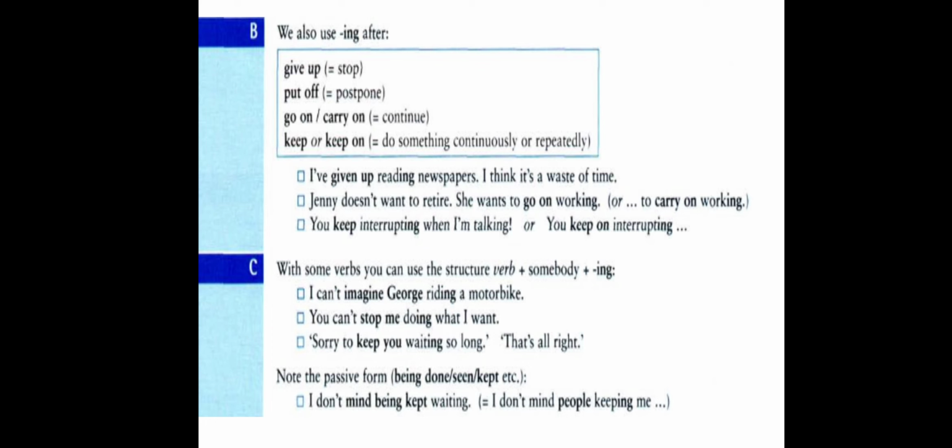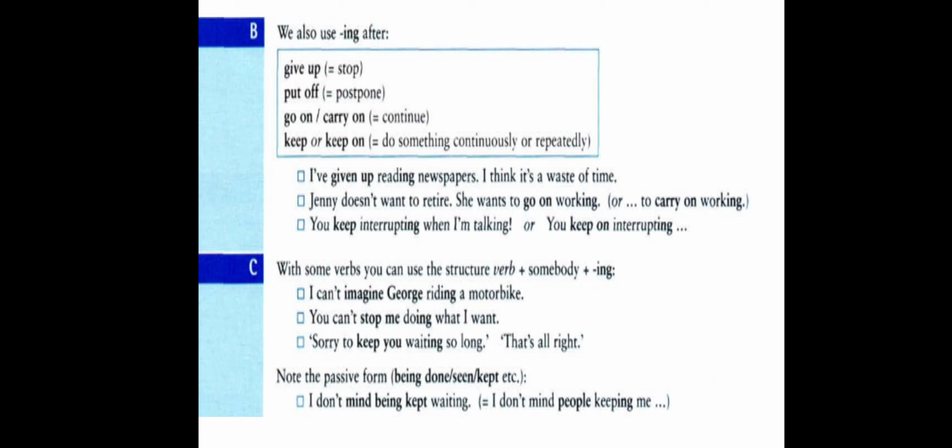And if we want to change this active sentence, people who are keeping me waiting, into passive, where is the object? The object is me. It comes forward and becomes the subject, so it becomes I. And are is changed into am, so it becomes I am. And are keeping is continuous. To change the continuous into passive, we use being, and the past participle of keep is kept, so it becomes I am being kept waiting.